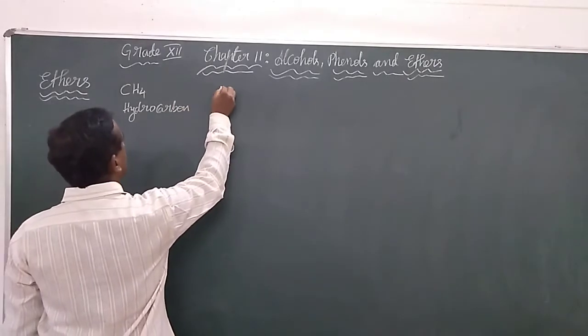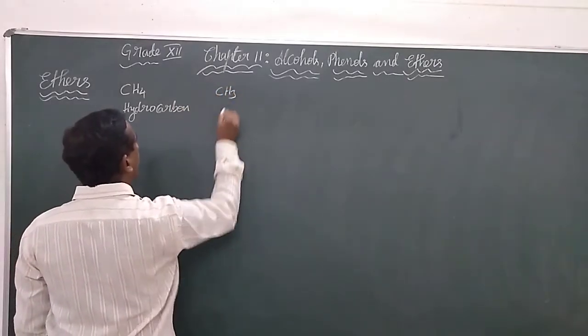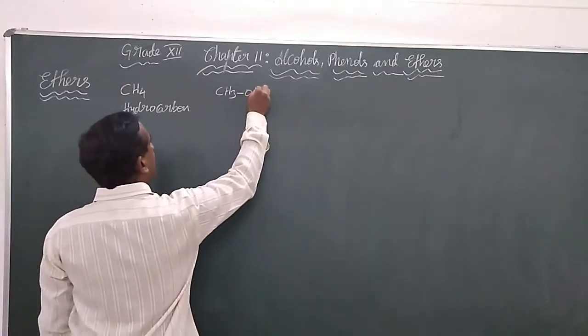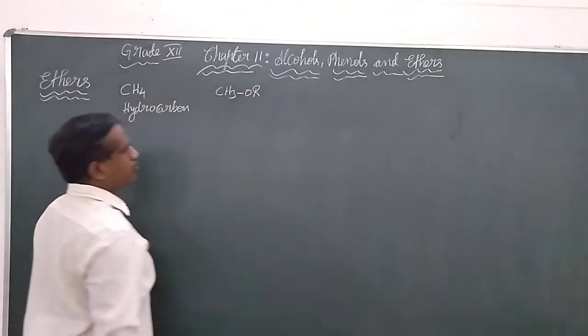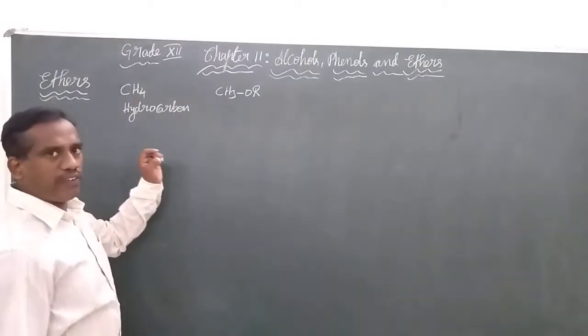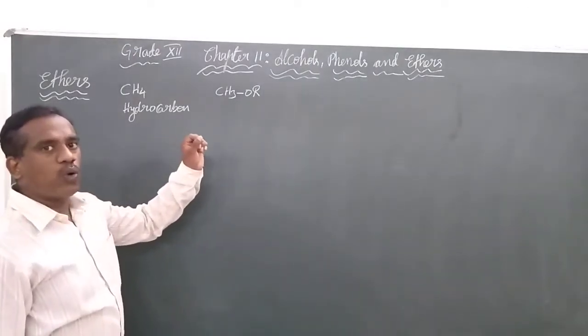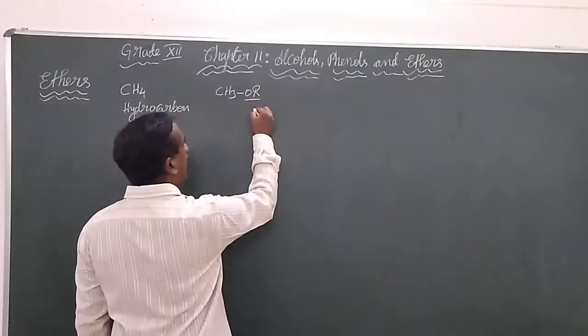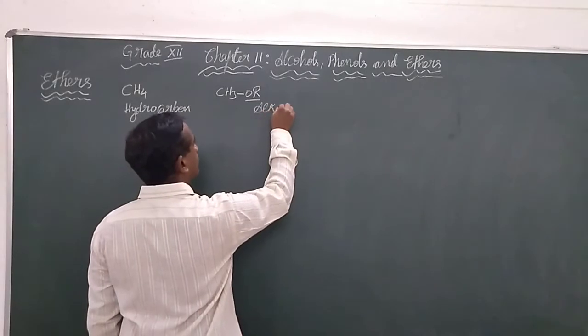We are going to replace one of its hydrogens with some group of atoms. So, the hydrocarbons in which one of the hydrogens is substituted by an alkoxy